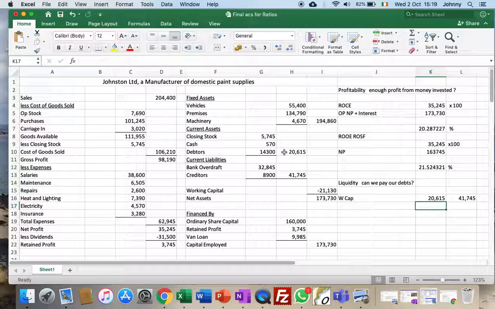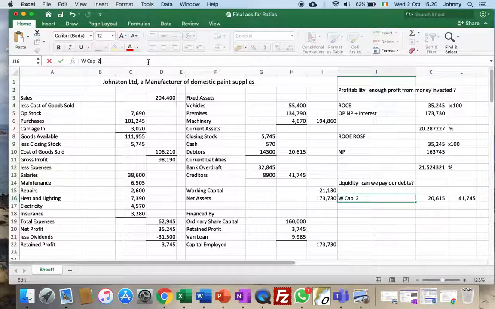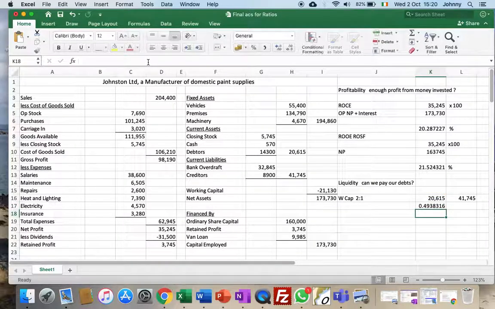So we don't have anything like the amount of cash. So to show that the business is comfortably able to pay their debts, we're looking for an answer of 2 to 1. That means we should have at least twice as many current assets as current liabilities. Now in this case, the answer is 20,000 divided by 41, so you get 0.49 to 1. So that is really poor.